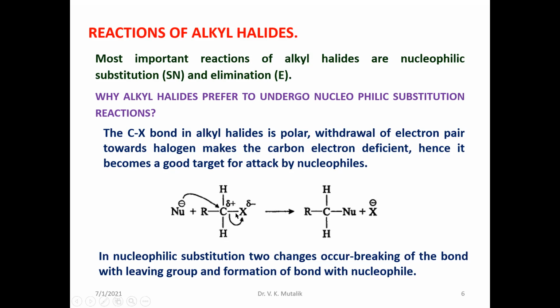Here the carbon to halogen bond is polar in nature. The nucleophile attacks the electropositive carbon, that is, the positively charged carbon. Then the halogen atom, being a leaving group, comes out as X minus. X minus is also a nucleophile, but in the presence of strong nucleophiles, it is easily replaced by them to form nucleophile substituted products.